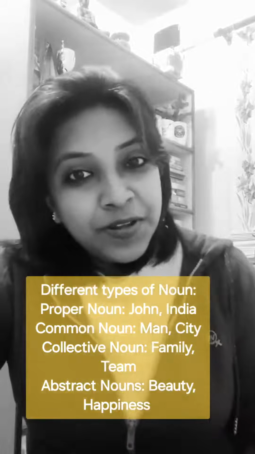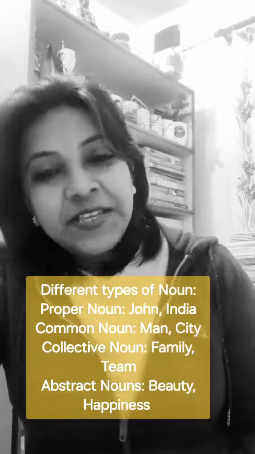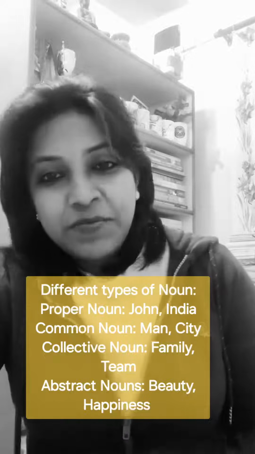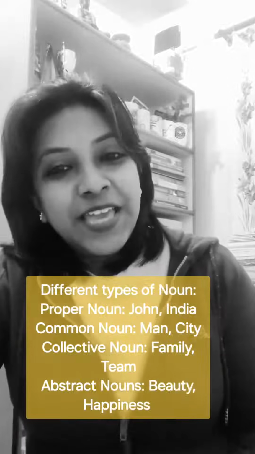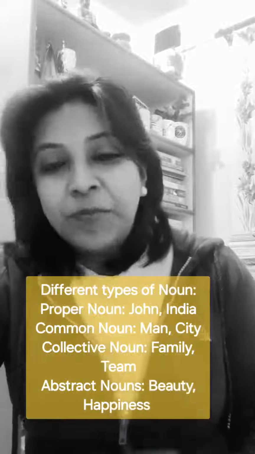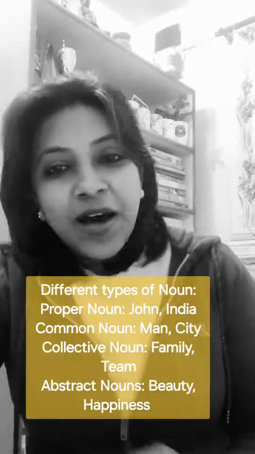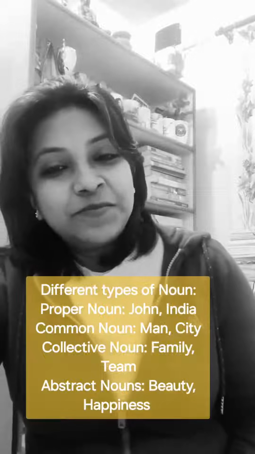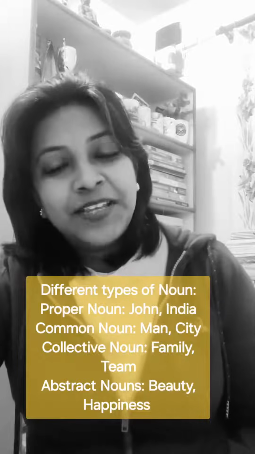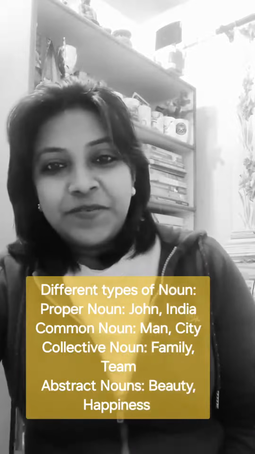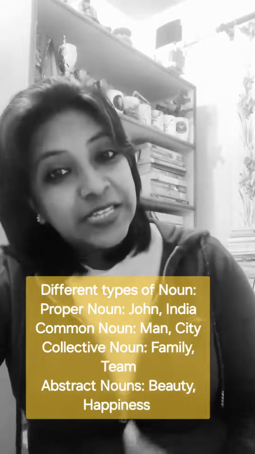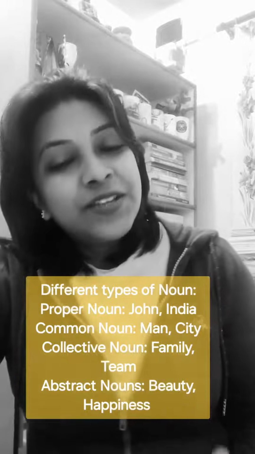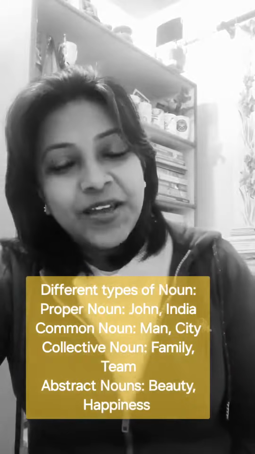So, proper noun is the name of a particular person or a place or a thing. For instance, Mahatma Gandhi, or say India, or say Mumbai, New Delhi, Guwahati. So these are all examples of proper noun. Now, common noun, a general term for a person or a thing. For instance, cow, or say cat, or say girl. Yes, these are all examples of common noun, right?